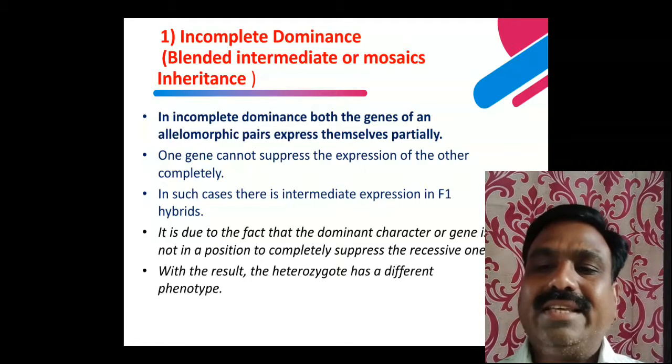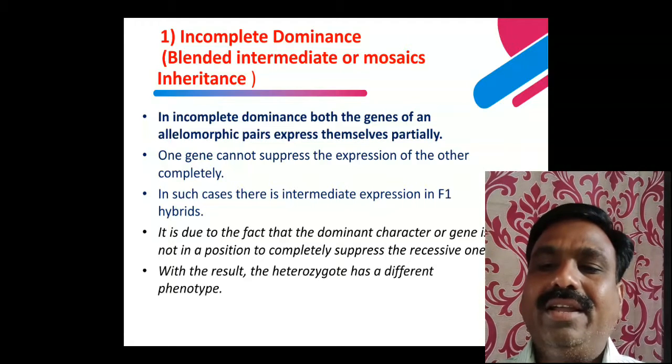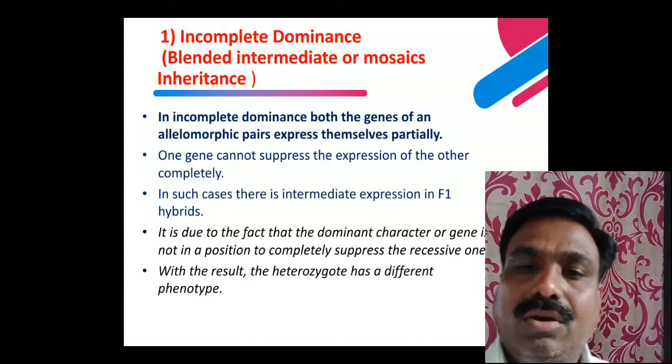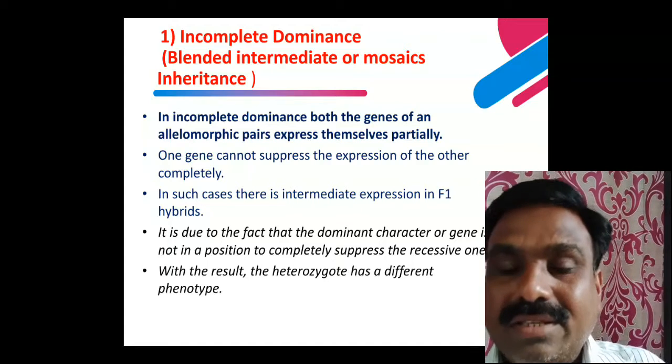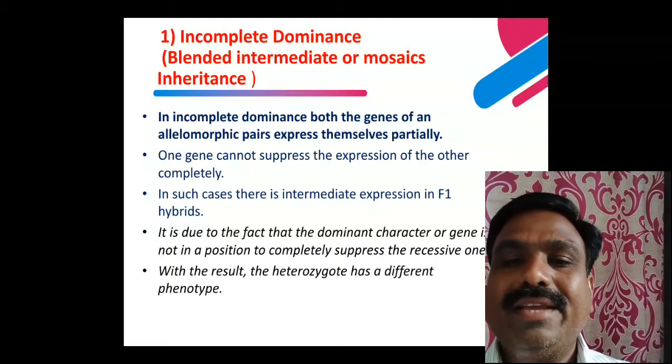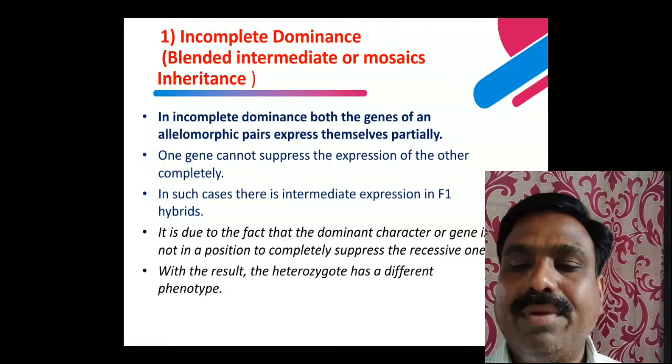In such cases, there is an intermediate expression in F1 hybrids. The dominant character is not expressed, the recessive character is not expressed; an intermediate character is expressed in F1 hybrids.